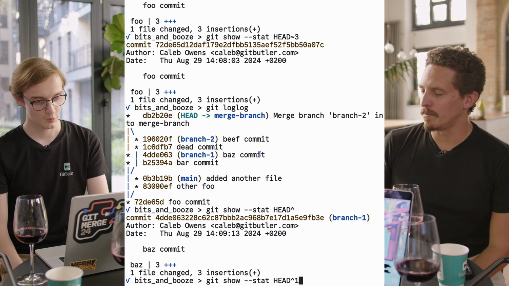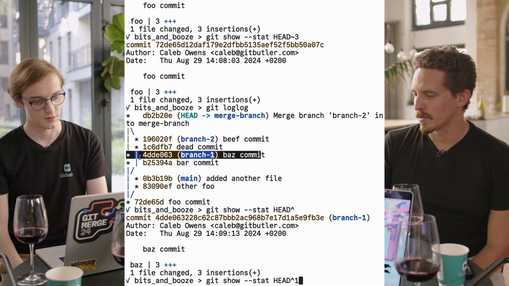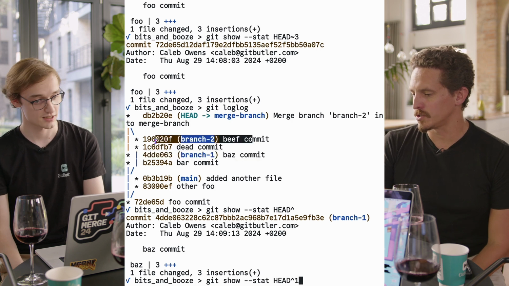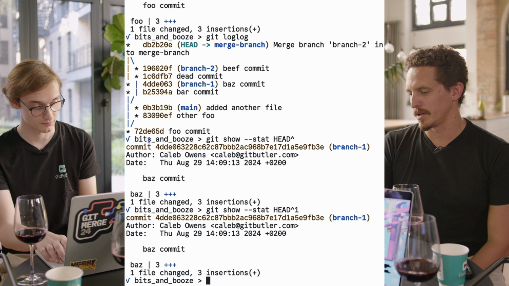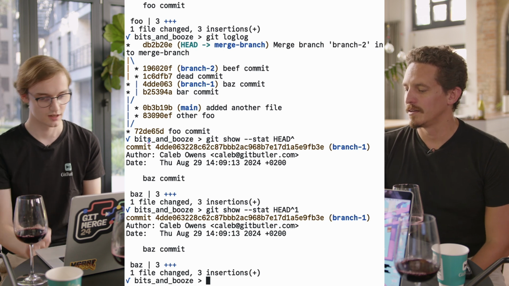So we're at this, accessing this previous commit here. This is probably going to access this one here. That is my guess. Let's give it a go. No, that's the first parent.